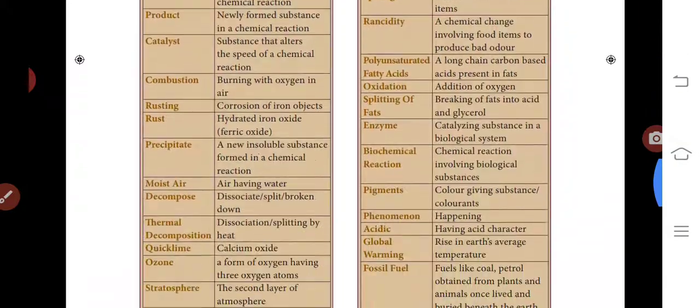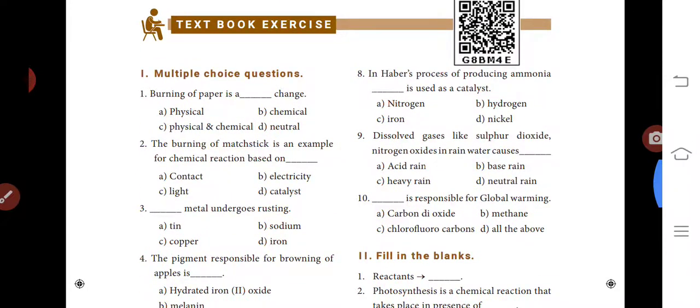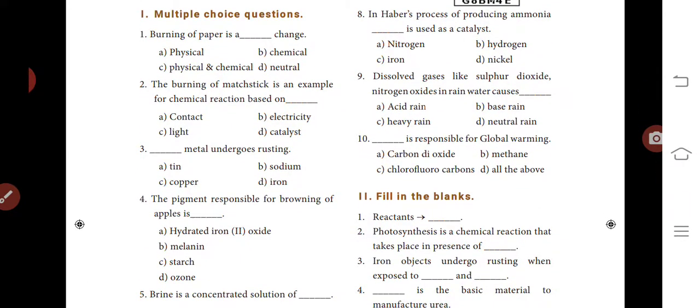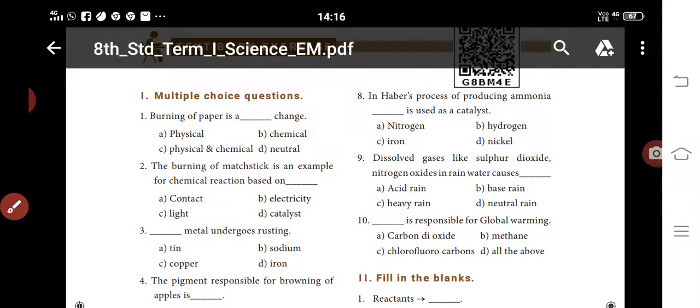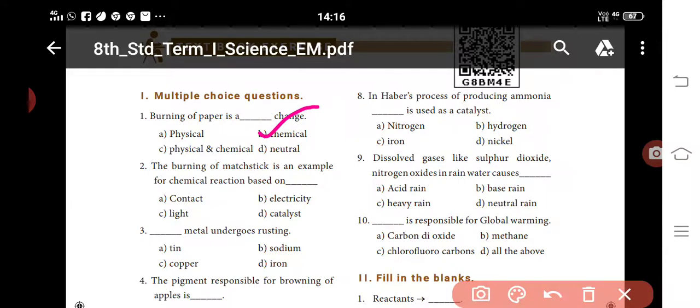Next, move to the book exercise. Multiple choice questions. Burning of paper is a dash change. It is a chemical change. The burning of mastic is an example of chemical change. Dash metal undergoes rusting: iron. The pigment responsible for browning of apples is melanin.